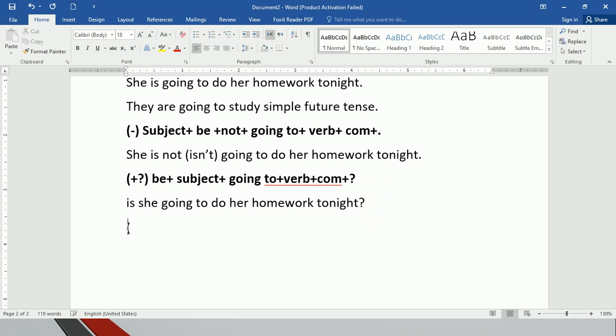The negative interrogative, formal negative interrogative, we have be plus subject plus not plus going to plus verb plus complement and plus question mark.